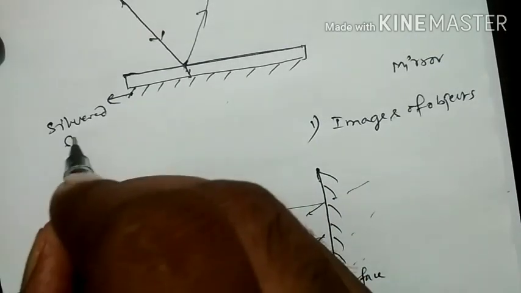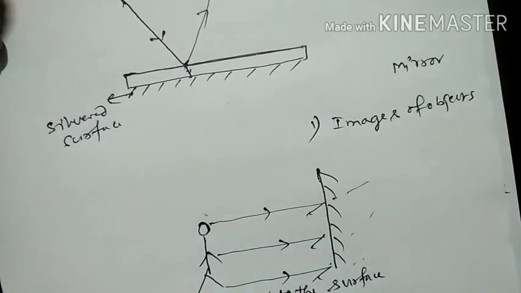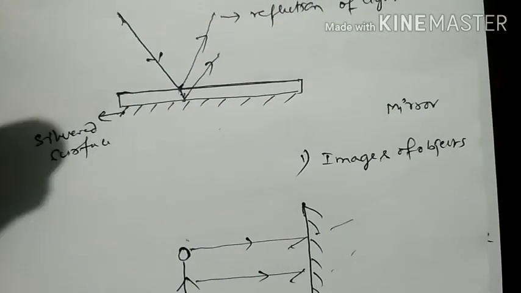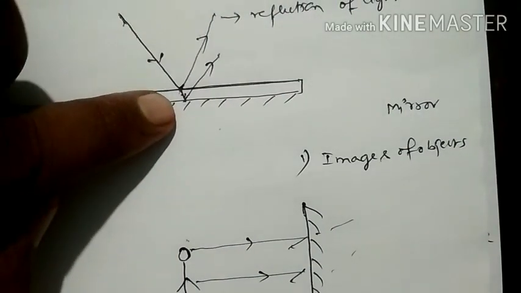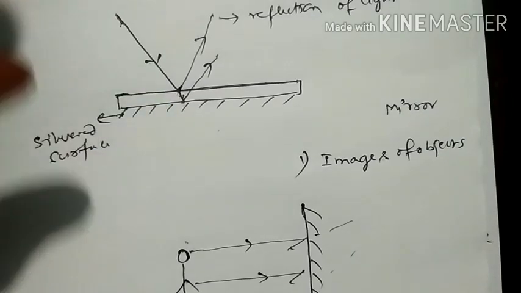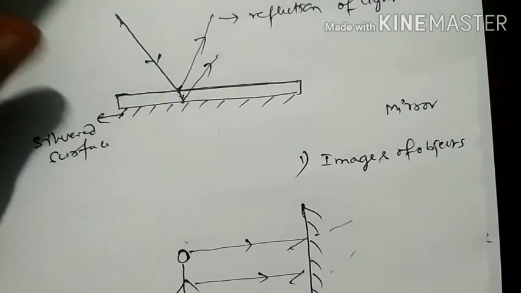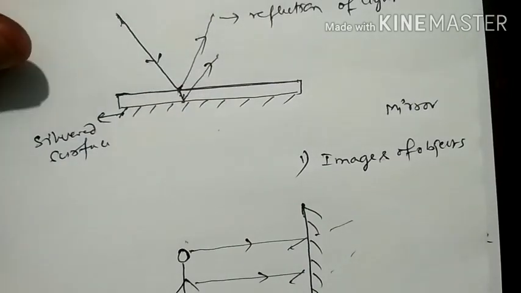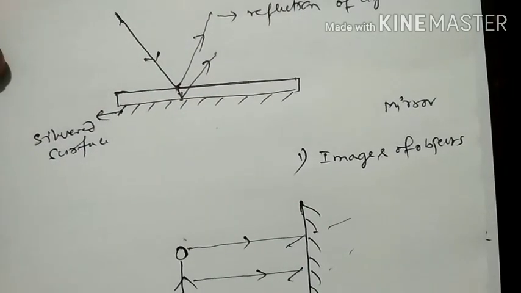At this surface the light ray is reflected. The transmitted portion is taken to be very small, so that 100% of the light energy is reflected. That is what we are going to consider.